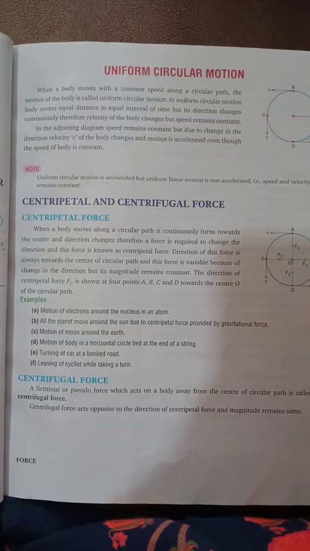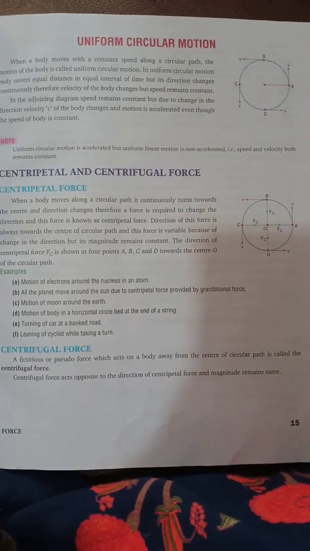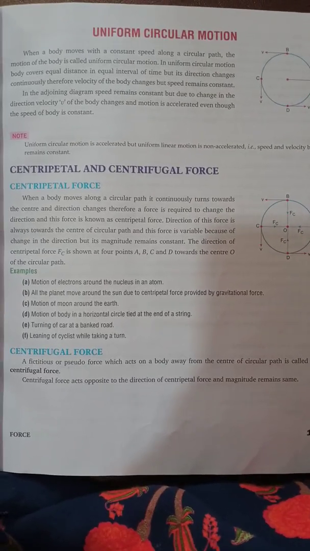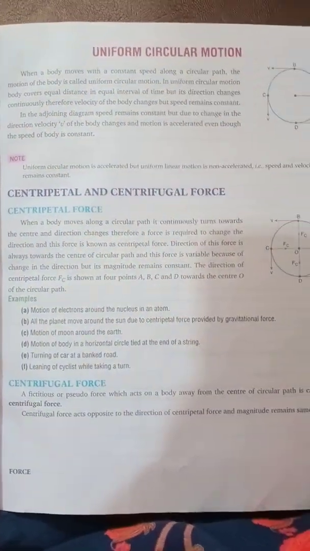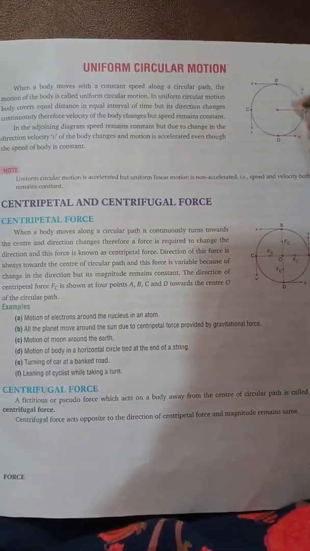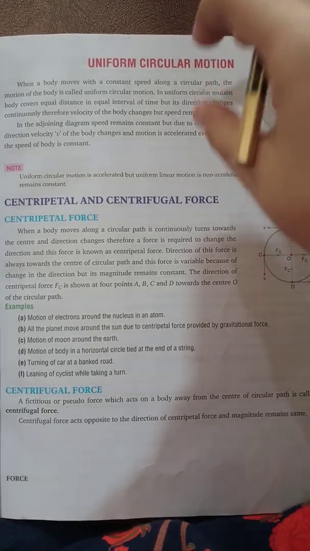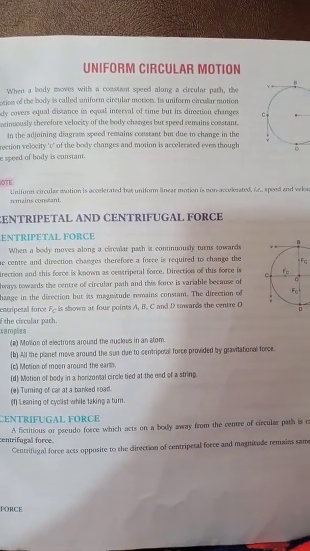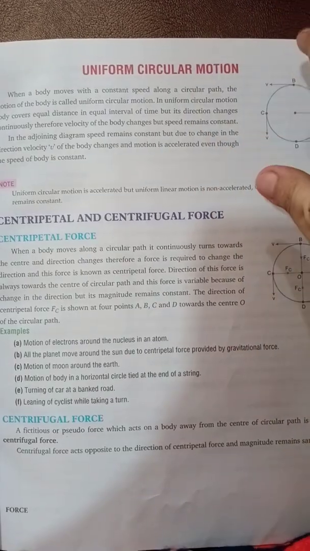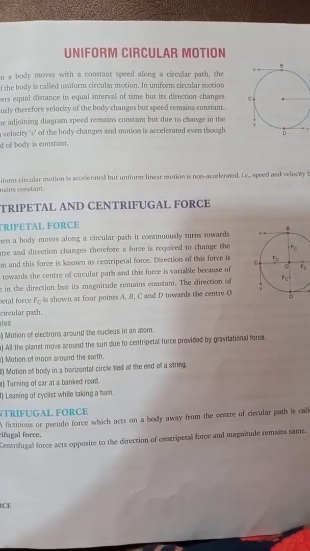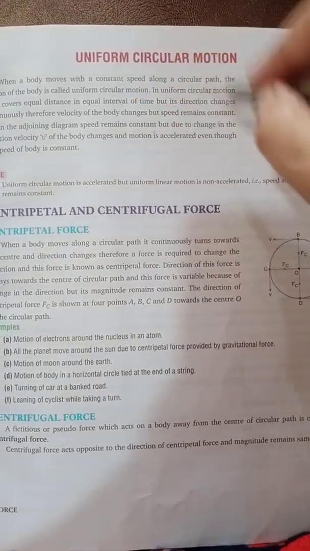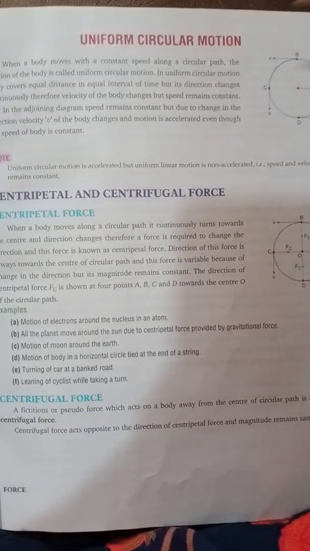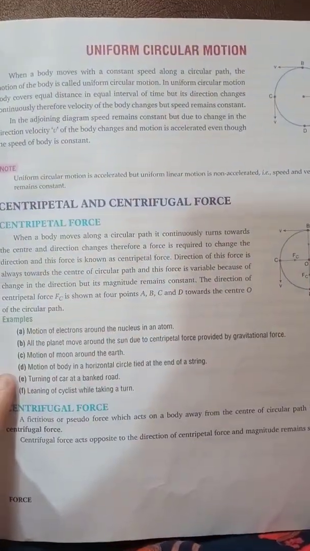Okay. Now students, coming to our last topic, which is uniform circular motion, centripetal and centrifugal force. We all know that when a body moves at a constant speed along a circular path, meaning it is not varying its speed, the motion of the body is called uniform circular motion. Uniform means constant, stable, and motion is movement along a circular path.